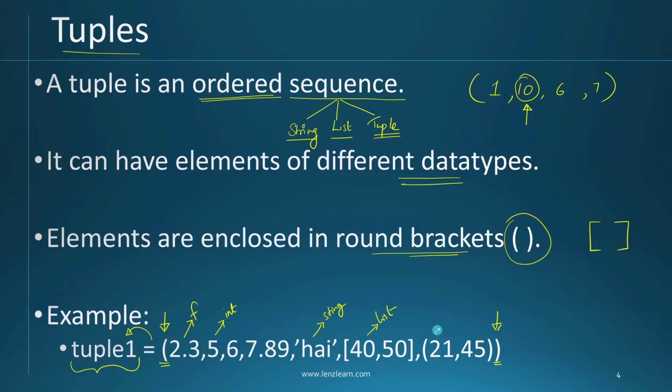This is another tuple, and it has 2 elements inside it, 21 and 45. If you ask me how many elements are there in tuple1, you can see I have 1, 2, 3, 4, 5. This entire list will be taken as the 6th element. This entire tuple will be taken as the 7th element. So altogether I have 7 elements inside tuple1.